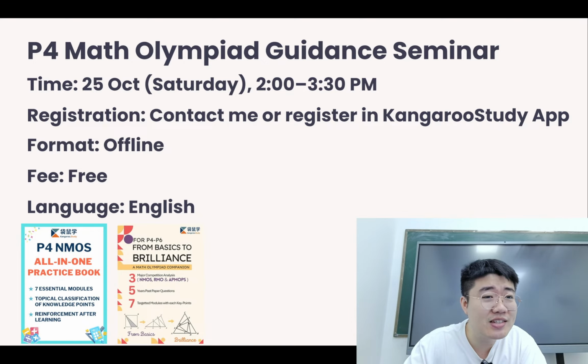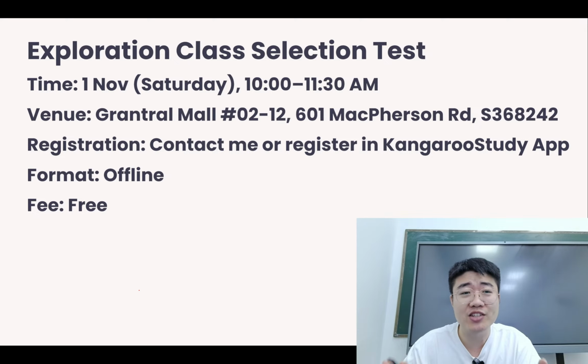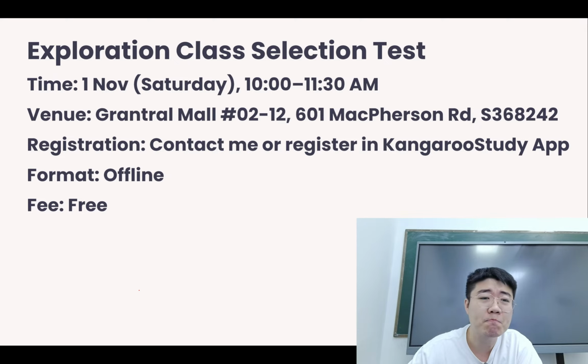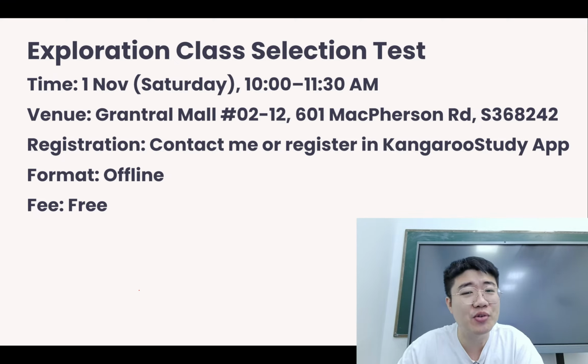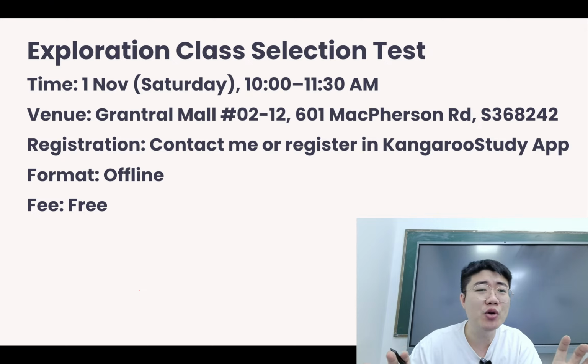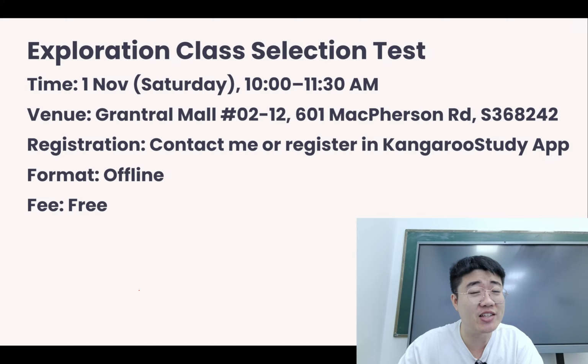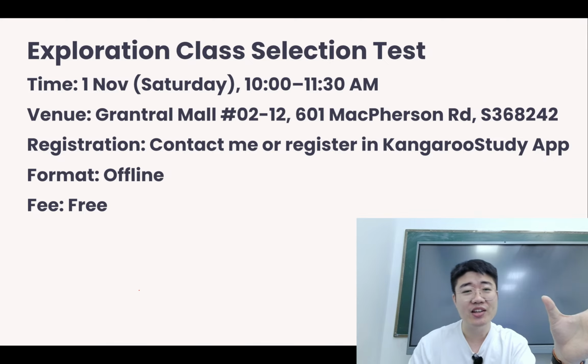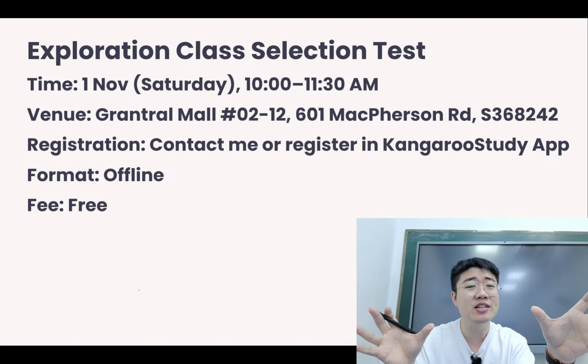Other than this, another event we'll prepare is the exploration class selection test. Now this will happen on 1st of November from 10 to 11:30. So for the exploration class, let me give you a bit of explanation here. Our classes are separated into different levels. We got the cultivation class, then we have enhancement class, the innovation class.